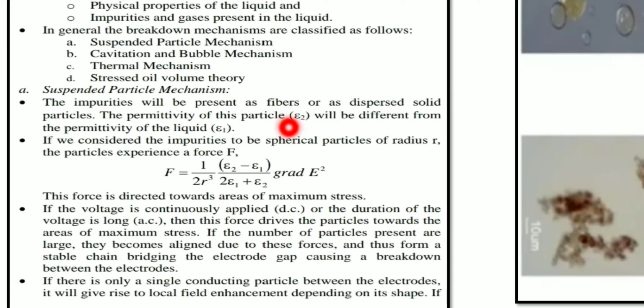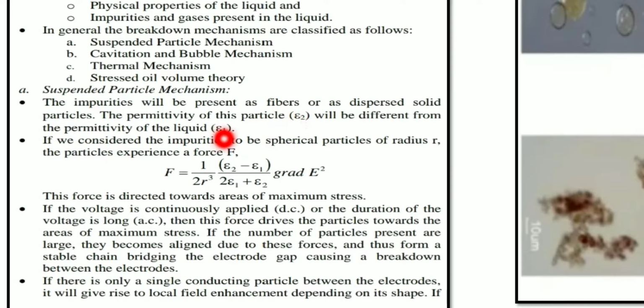Obviously, the permittivity of this particle, nothing but the impurity particle, will be different from the permittivity of the liquid itself. Epsilon 2 is the permittivity of the impurity particle and epsilon 1 is the permittivity of the liquid. For example, any oil you take: transformer oil, petroleum oil or a silicone oil, any oil.